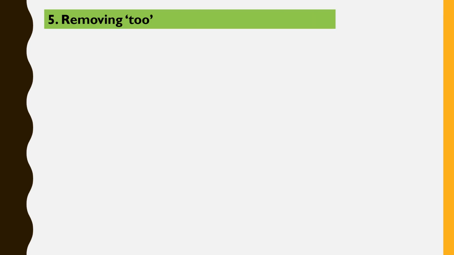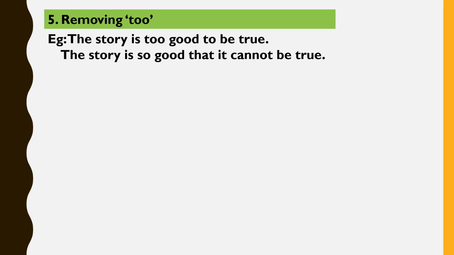Now, if there is a too in the affirmative sentence, we can transform this sentence into a negative one by removing too. For example, the story is too good to be true. This is an affirmative sentence. It does not contain any negative word. While transforming our sentence into a negative one, our sentence will be: The story is so good that it cannot be true. Same as we learned in our previous lesson, removal of the adverb too.